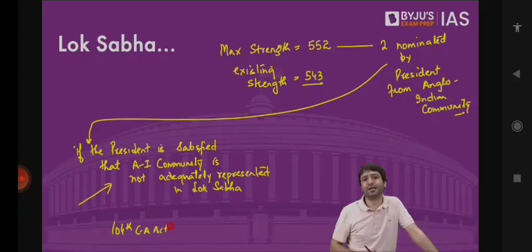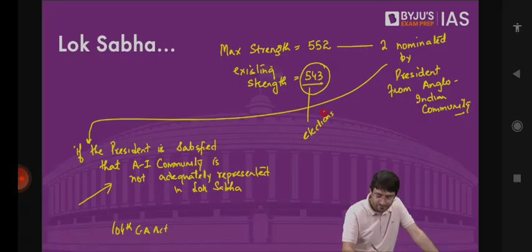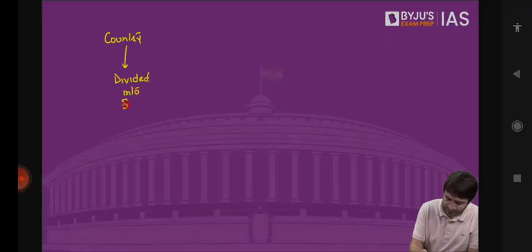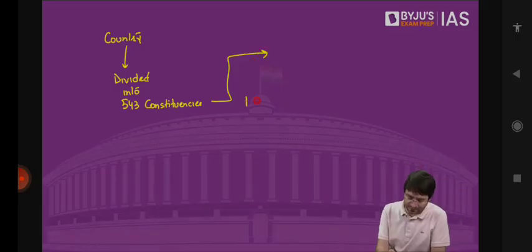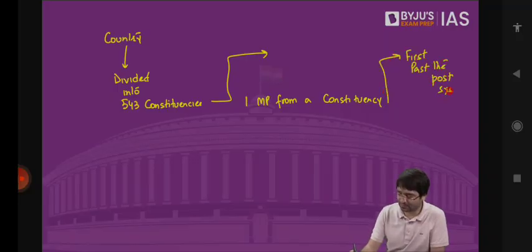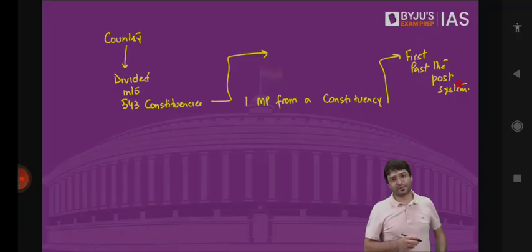What about the remaining 543? How do elections take place? The entire country is divided into 543 constituencies, and we will have 1 MP from a constituency. And this election takes place through a system known as first past the post system. That means in Lok Sabha elections, how are these 543 MPs of Lok Sabha elected? The entire country is divided into 543 constituencies, which means states as well as union territories.